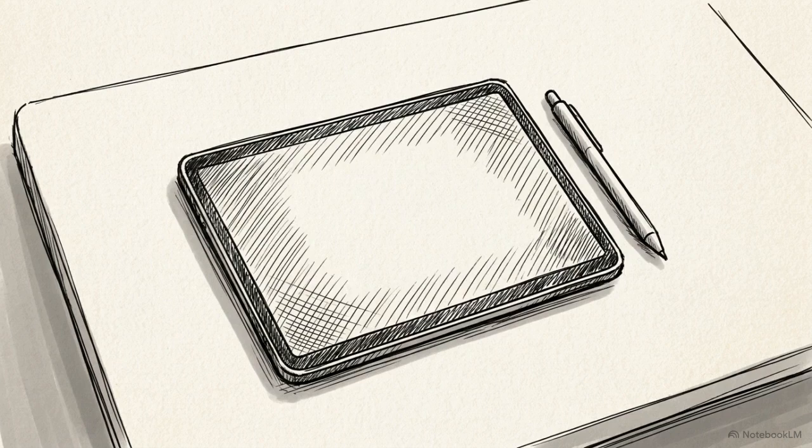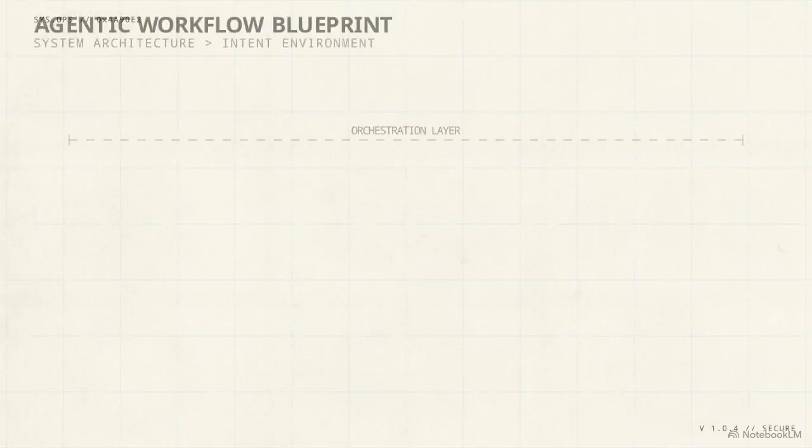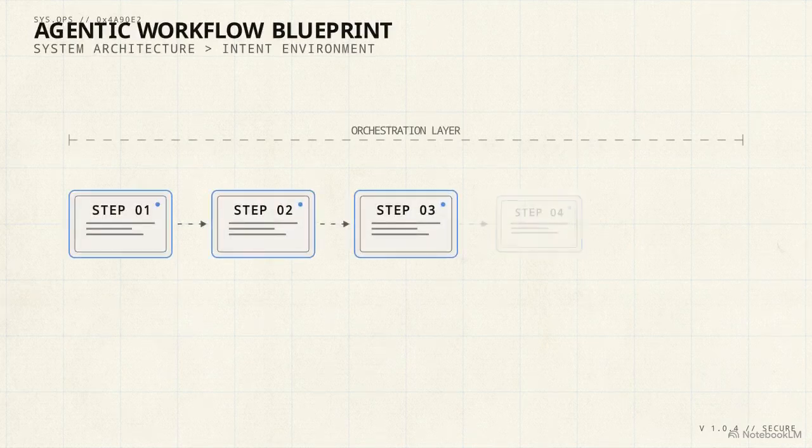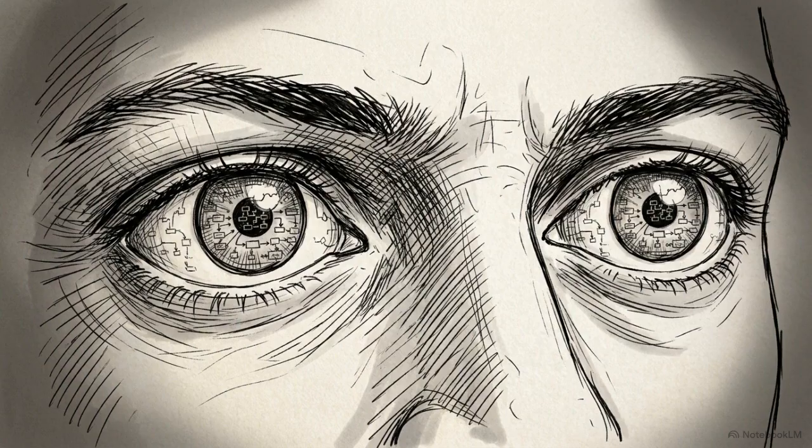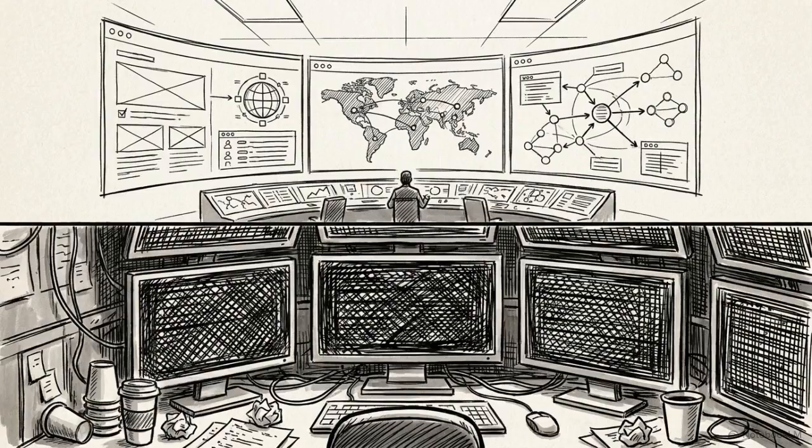To make this transition, grab a digital whiteboard or a piece of paper. We are going to map out a complete 5-step agentic workflow blueprint that you can use to manage these autonomous systems. Survival in the AI-native era requires a psychological shift. You must move away from the infantry trenches of the keyboard and step into the general's command tent.